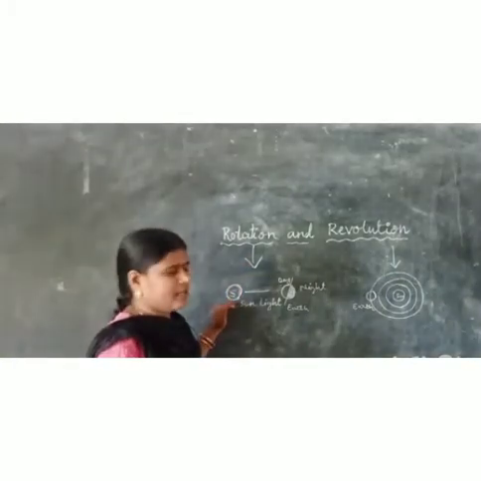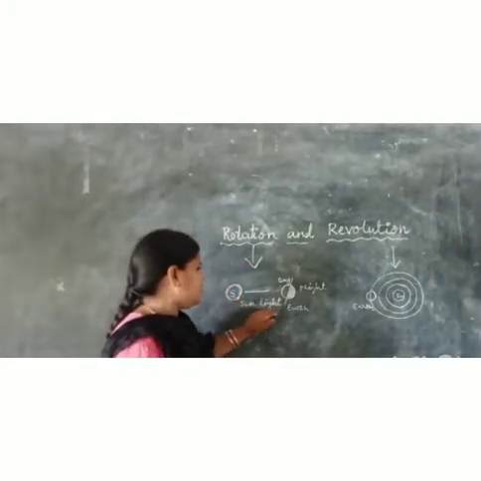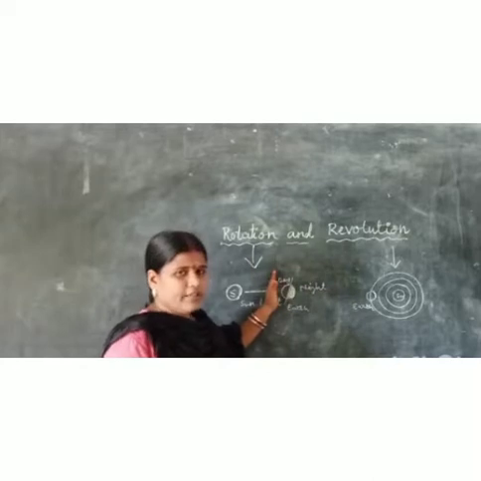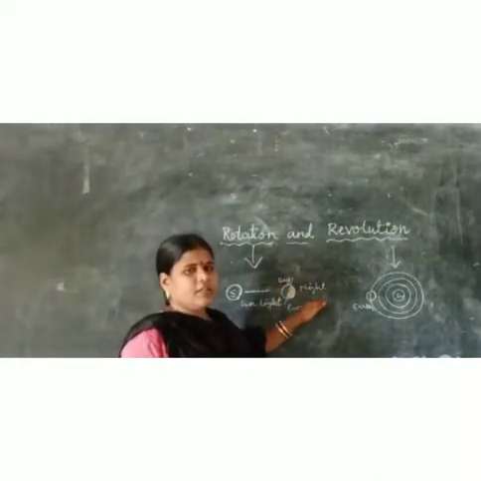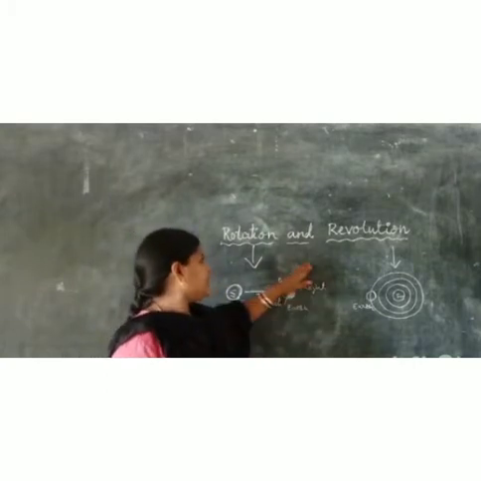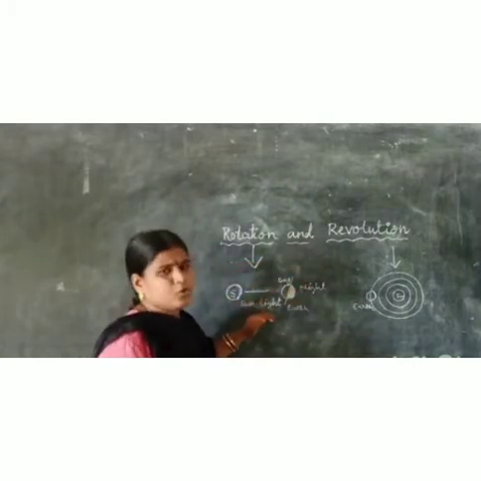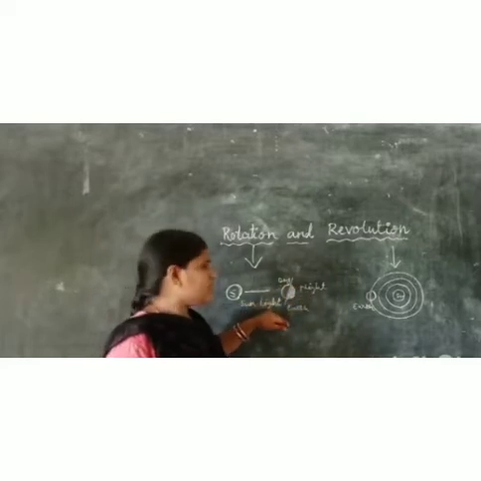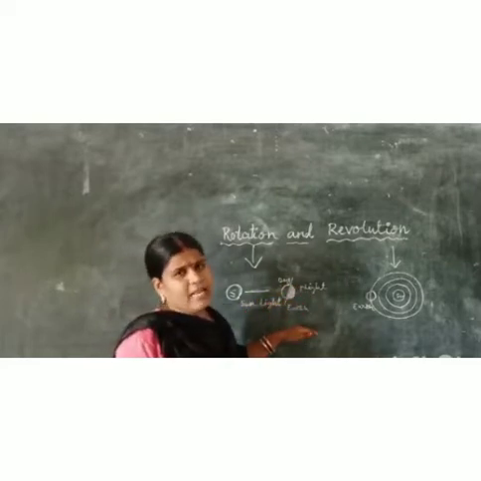See, this is our sun, and the part of the earth where the sunlight appears is in the daytime, and the opposite part is night time. This is about our earth's rotation. Because the earth rotates on its axis, day and night happen.